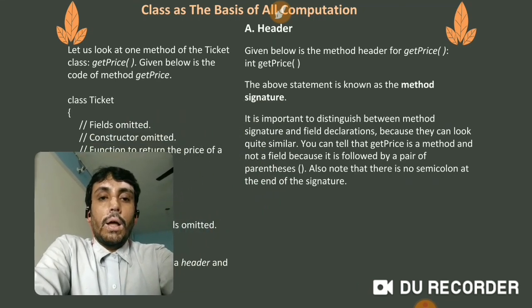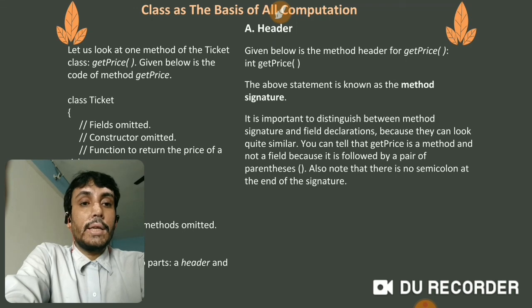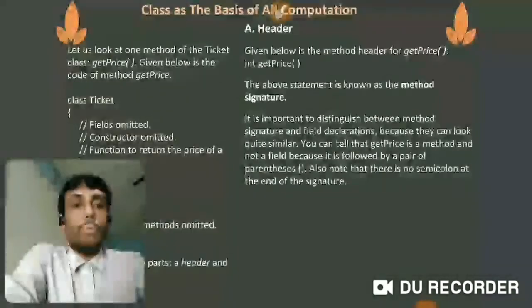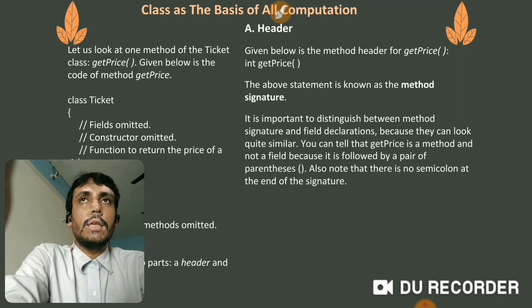It is important to distinguish between method signatures and field declarations. Field declarations mean variables with data type. Because they can look quite similar, you can tell that getPrice is a method and not a field because it is followed by a pair of parentheses. Also note that there is no semicolon at the end of the signature. So when a method is given, you can identify it because no semicolon is given at the end of the signature.